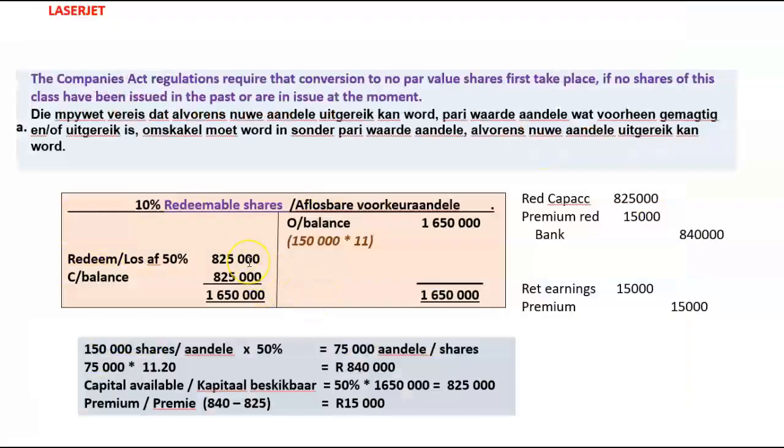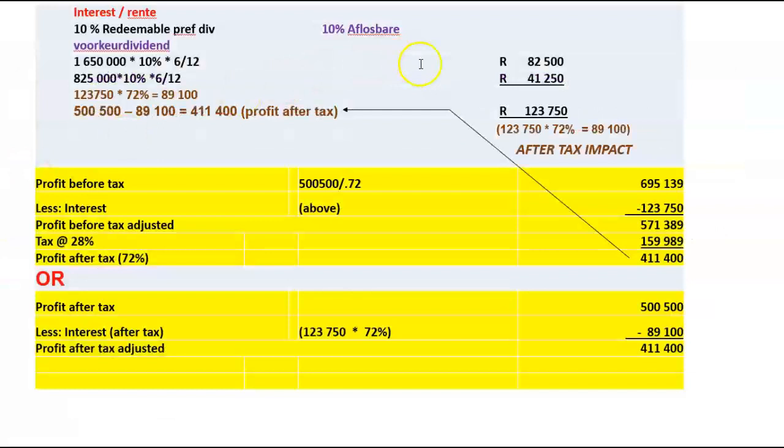Then we redeemed 825,000. So what was the remaining balance? 825,000. So for the second half of the year, the outstanding capital balance was 825,000 multiplied by 10%, multiplied by 6 months. It's time-based, always time-based. So the total dividend is 123,750 on redeemable pref shares. So that 123,750 we have to treat as interest.